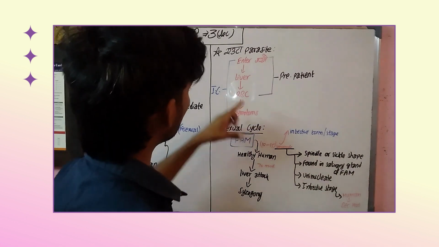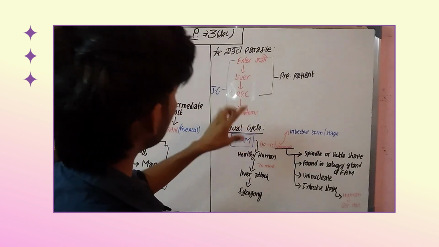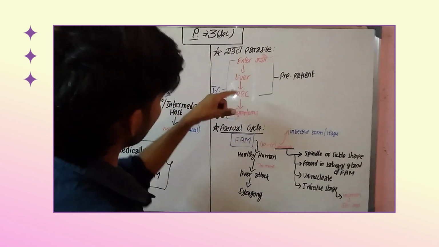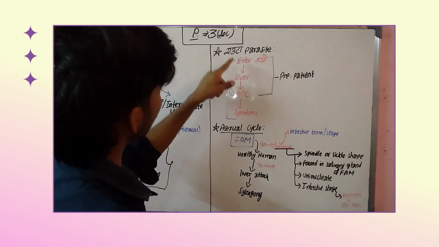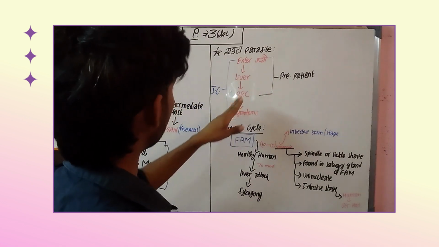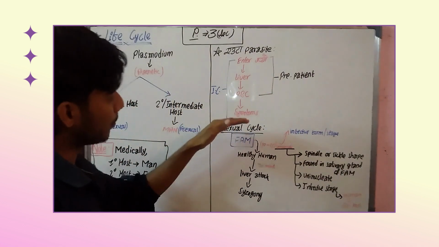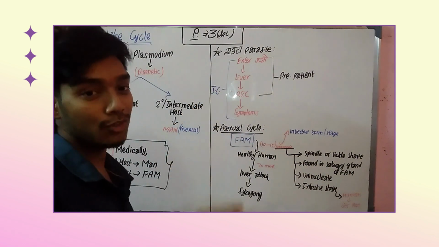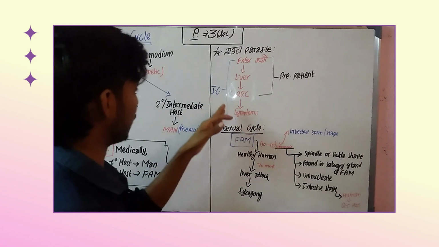So all of this cycle, this time from the entry of the parasites up to the symptoms, the final stage, is called the IC, meaning the incubation period, right? That is the incubation period.